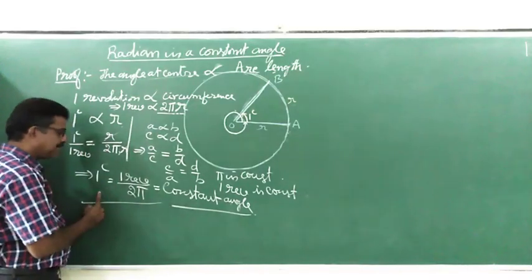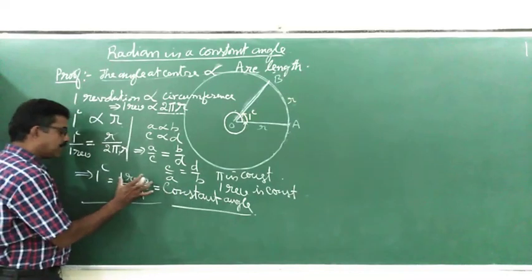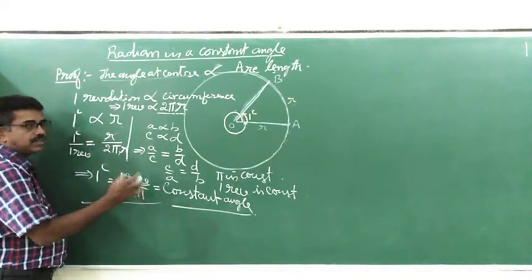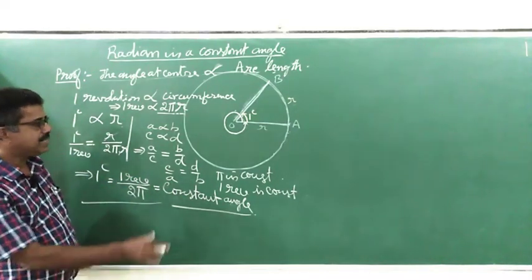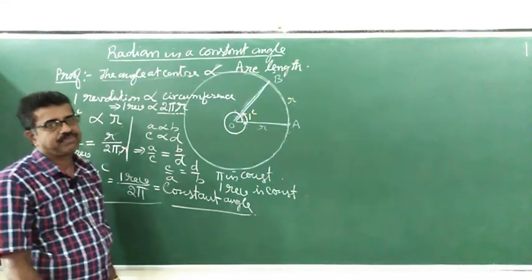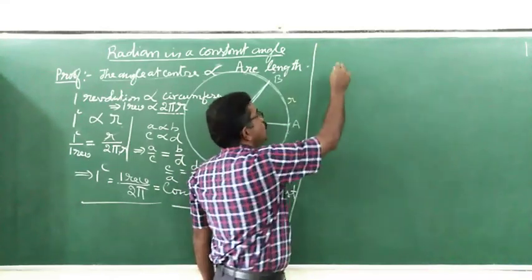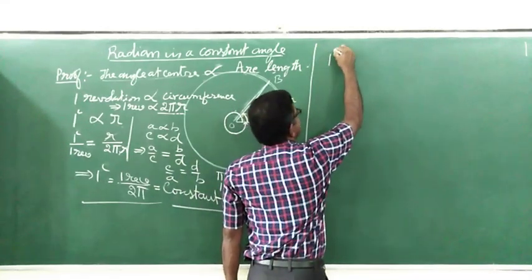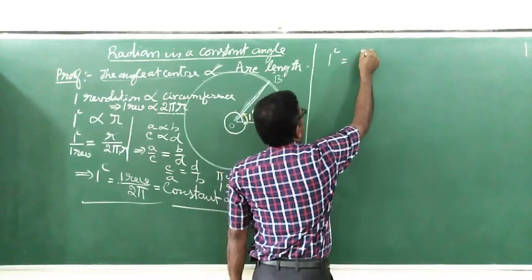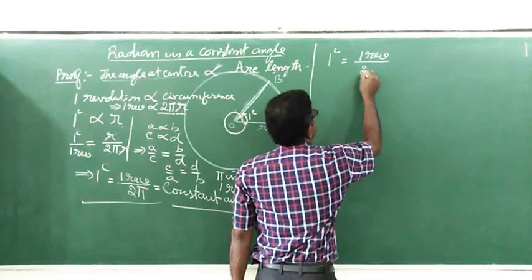So 1 radian is a constant angle. And what is that constant angle? It is 1 revolution divided by 2 pi. 1 radian is equal to 1 revolution divided by 2 pi.